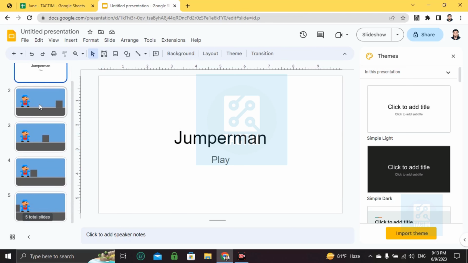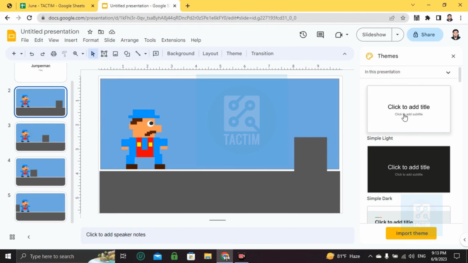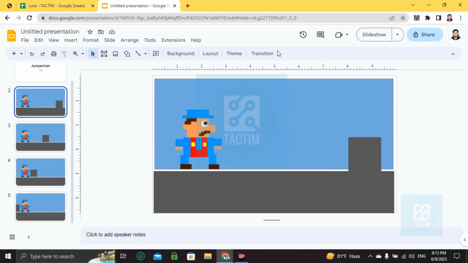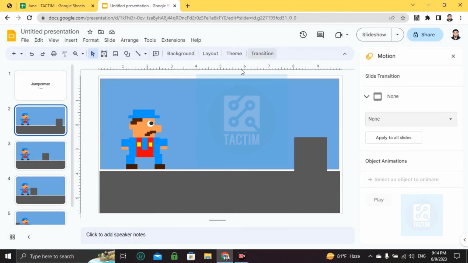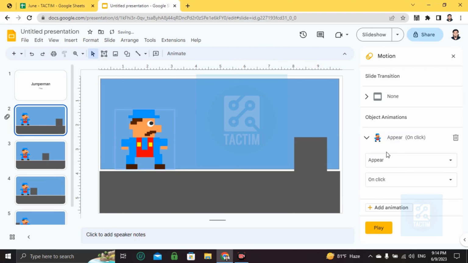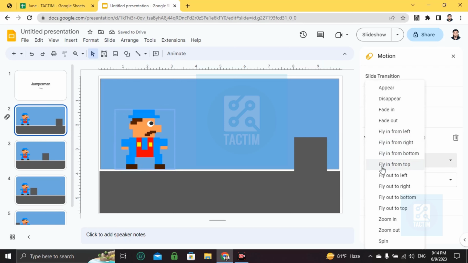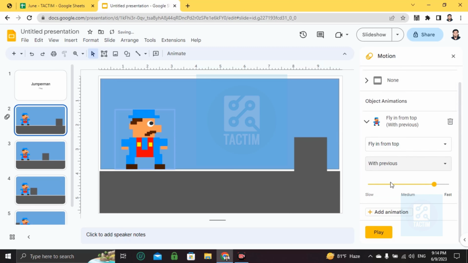Okay, so what I'm going to do now is, hold on, so I'm going here to transition, then choose this guy. I'm then adding an animation, choose appear. You can see this guy will jump, so fly from top like this, not on click but with previous, or you can choose with click, that's up to you.